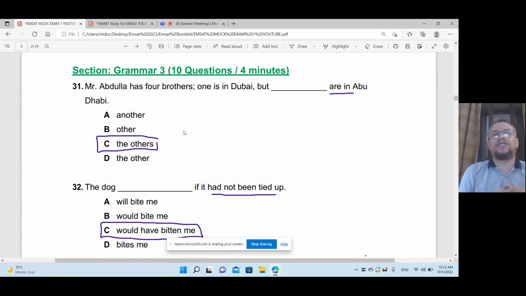It's about section 3. It's about 10 questions in 4 minutes, means 20 seconds for each question. Mr. Abdullah has 4 brothers. One is in Dubai, but the others are in Abu Dhabi. The others, because I'm talking about specific name, Abdullah and his brothers, and now it's identified for me.